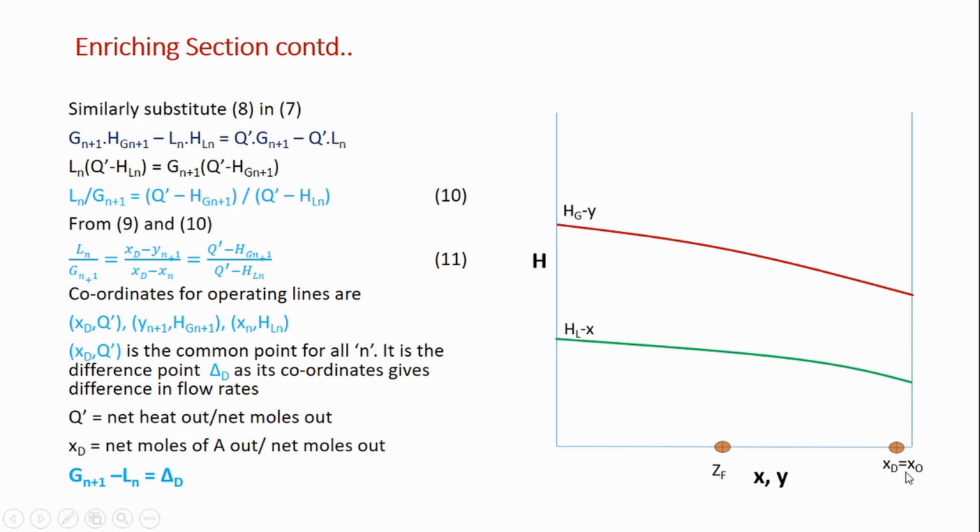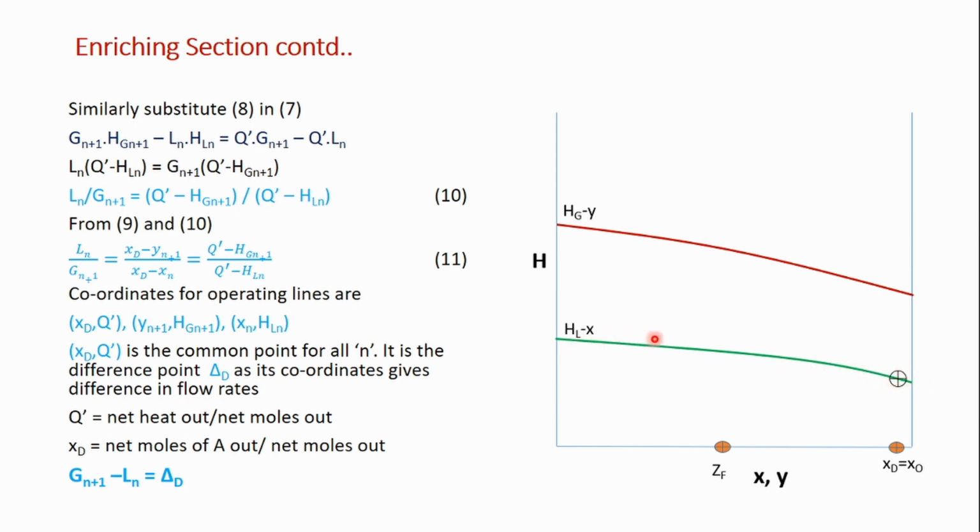Because that same liquid which is condensed from the top of the column goes partly as reflux and partly is recovered as the product. So the composition is the same. In case the distillate is recovered as a saturated liquid, it will lie on the saturated liquid line, right?